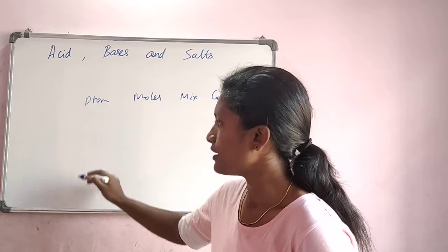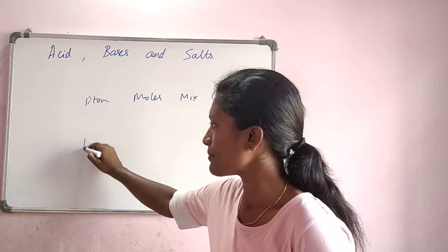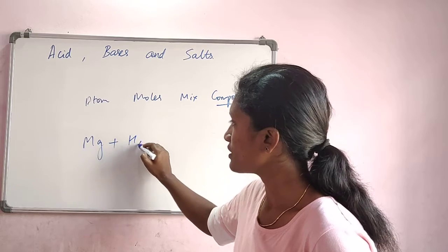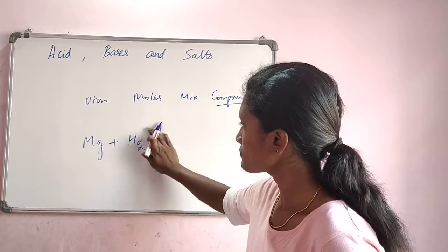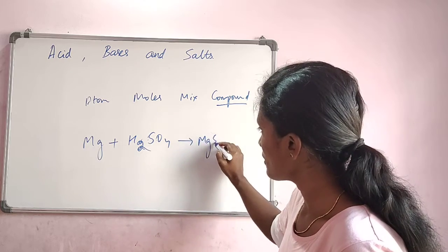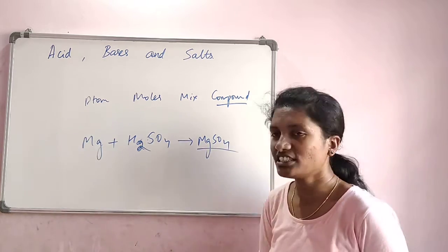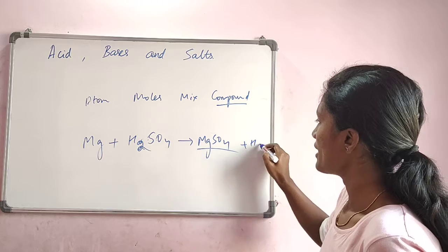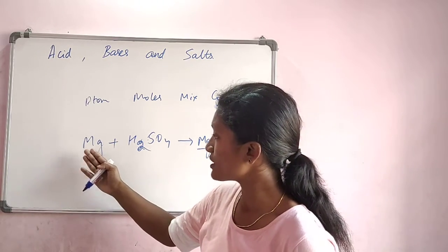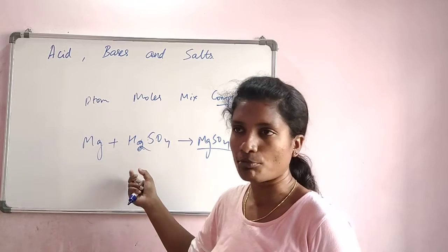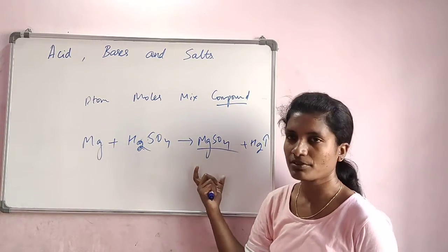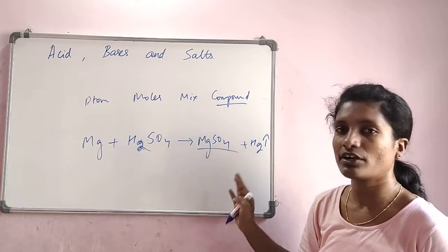So we know that in the previous chapter, that is chemical reactions, we studied magnesium reacting with sulfuric acid, which gave us magnesium sulfate and hydrogen gas evolution. So there was an element, and again there is a compound here, which both combined, and we got a new product. Now this product has a different chemical property.